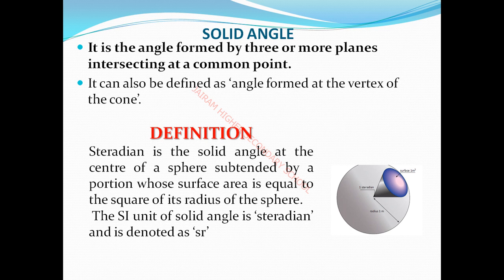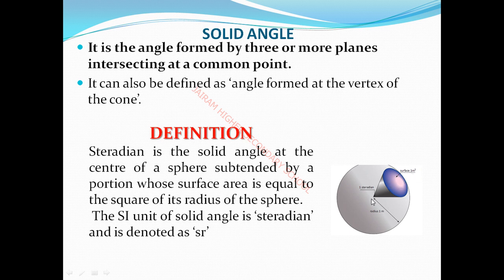Okay, so the solid angle is subtended at the center of the sphere by a portion of the surface area. See the picture. The solid angle unit is steradian. One steradian means the radius of the sphere is 1 meter, then the cone shape cuts a surface area of 1 meter squared. Surface means the round surface, that is, the cone cuts out a surface, and the surface is 1 meter squared.